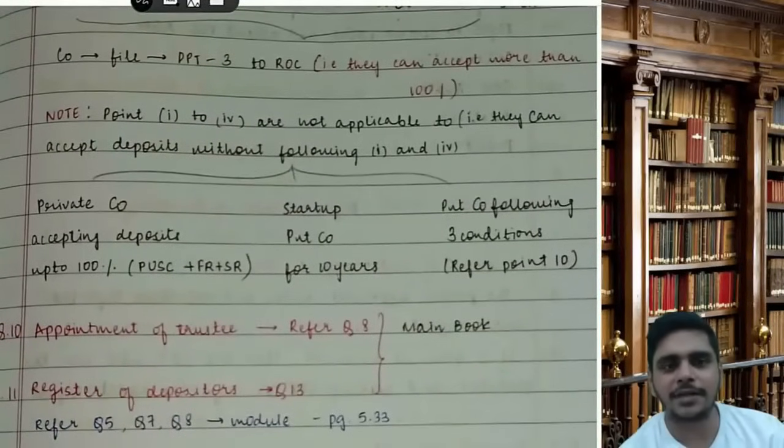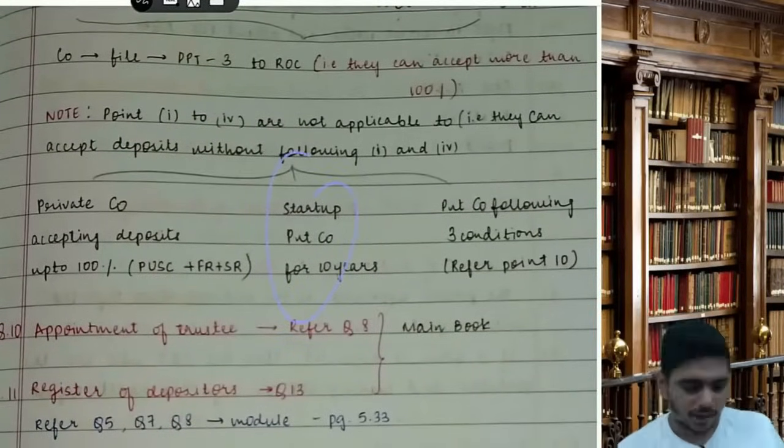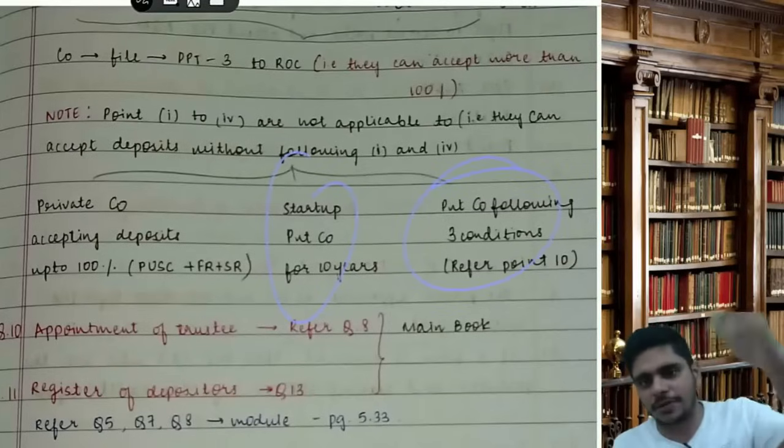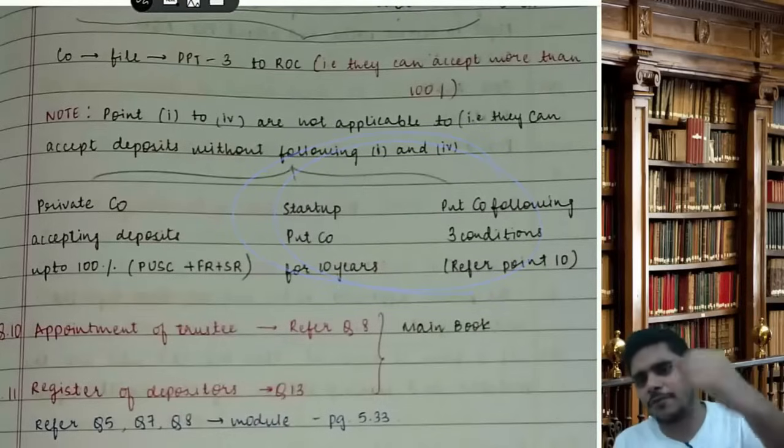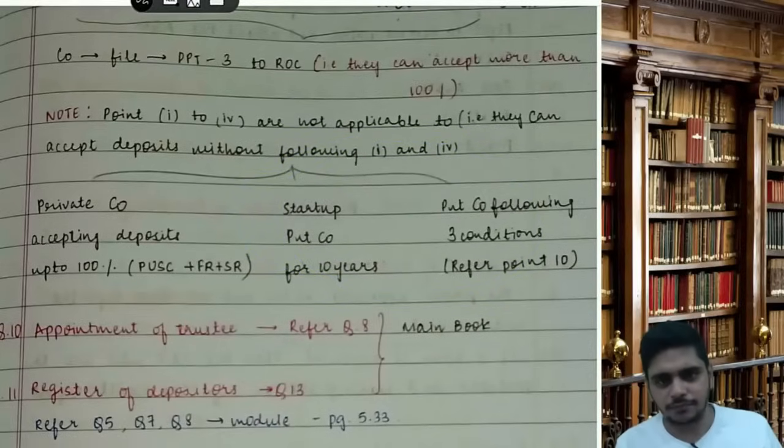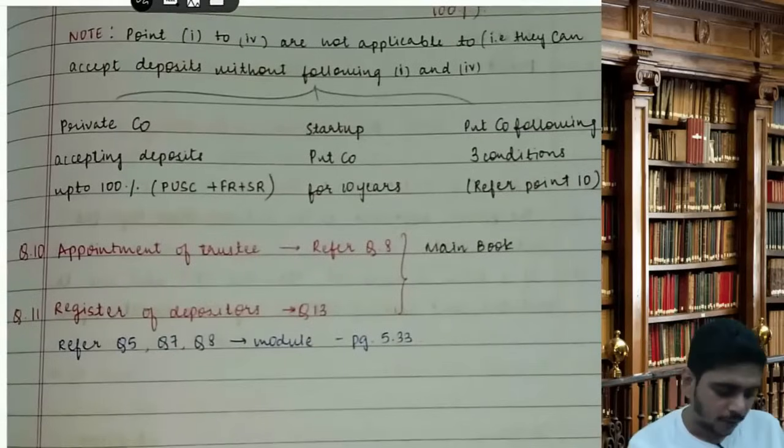That is a private company accepting deposit up to 100%. Startup company for 10 years, that is the same point as above. A private company fulfilling the above 3 conditions. So these two are the same as above. So just a theoretical point for practical life, very rare in the exam. Then appointment of trustee and register of depositors, you have to do it from the main book.